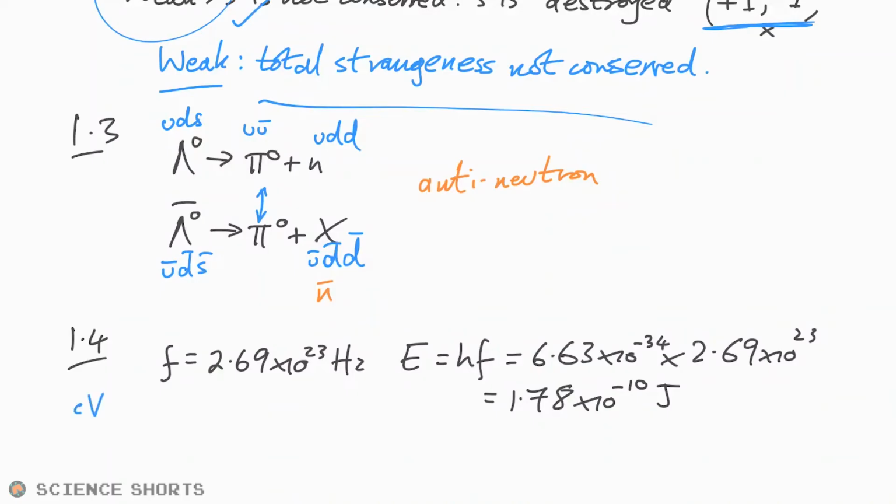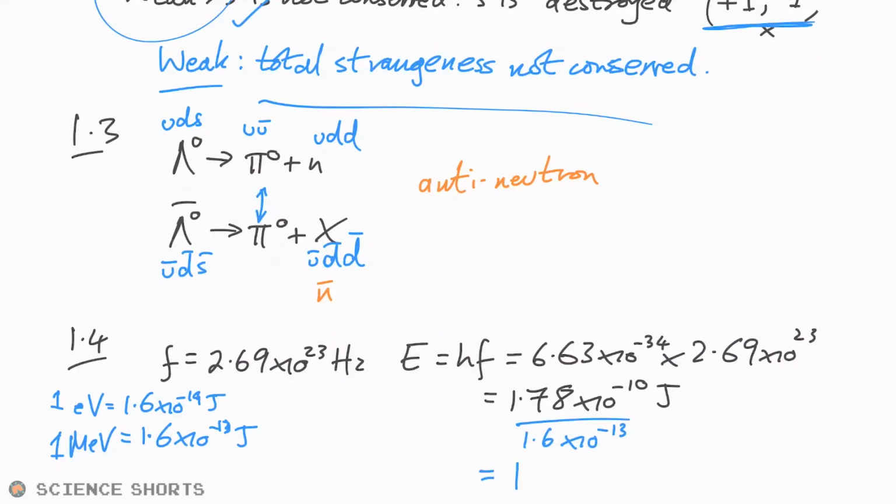The conversion factor for electron volts is 1.6 times 10 to the minus 19. We could convert after that, but it's worth remembering that a mega electron volt is just 1.6 times 10 to the minus 13 joules. So there we go. We want a bigger number of mega electron volts, so we're going to divide that by 1.6 times 10 to the minus 13. And that gives us 1,113 mega electron volts. Let's put that to 3 sig figs.